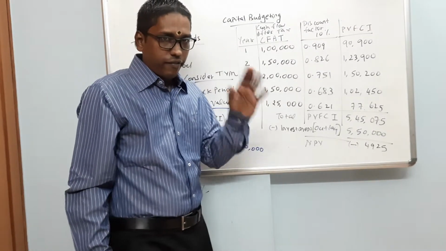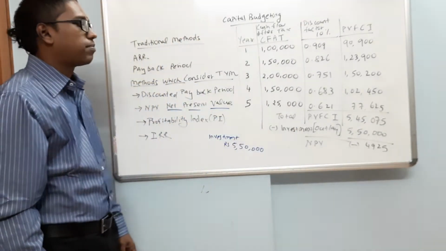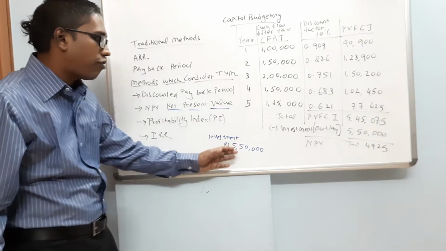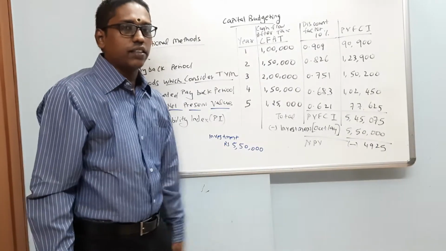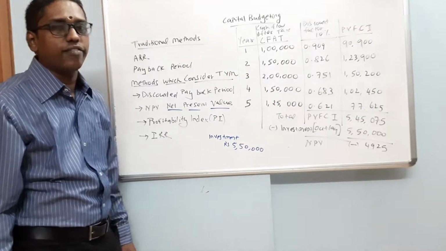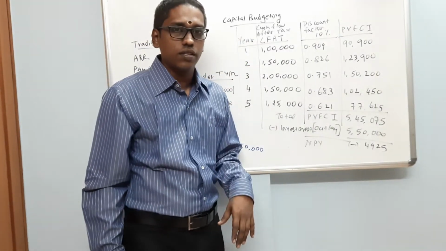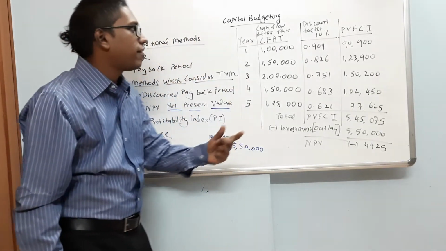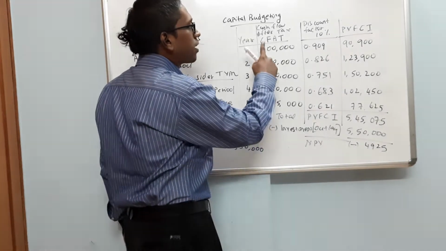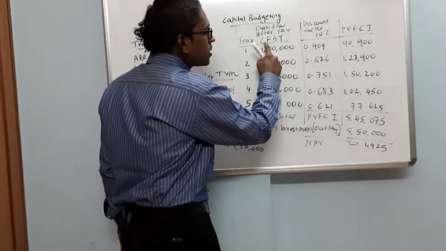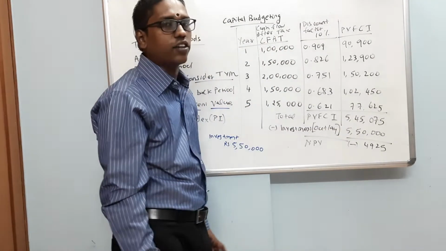Now, we are given in this problem that if we invest 5,50,000 rupees today in a machine, then this machine is going to have a life of 5 years. So in the coming 5 years, in the first year, this machine is going to provide a cash flow after tax. CFAT is cash flow after tax.